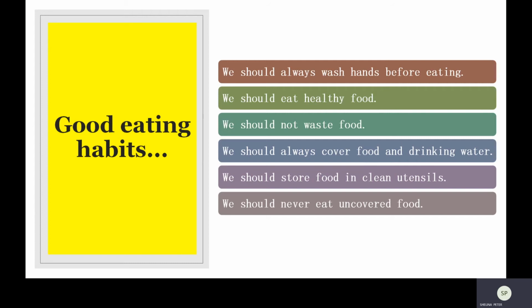So you should always cover your food and drinking water. Next point is we should store food in clean utensils. So whenever you are storing your food, the utensils that you are using, it should be cleaned properly.